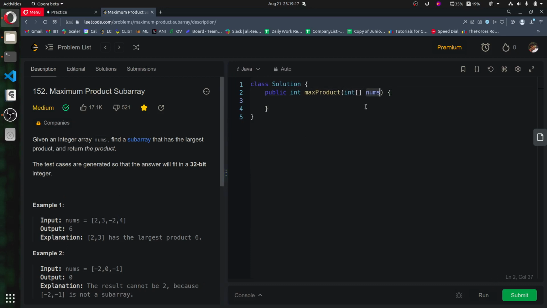Okay, so what can be the solution? It can be either from left to right, or from right to left.